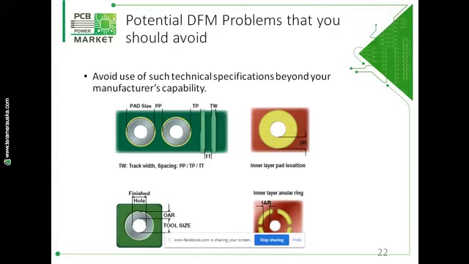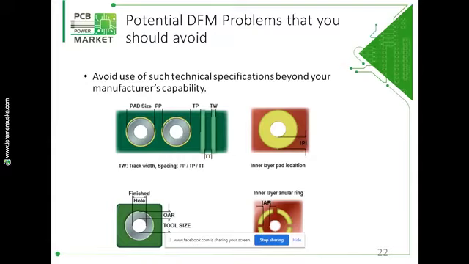In all the fabrication houses, there are two types of technical specification. One is for standard and another is for either proto or for critical boards. So if you use the standard specifications, then definitely your cost will be lower, and if you are using the critical specifications, then your price will be higher for your board.